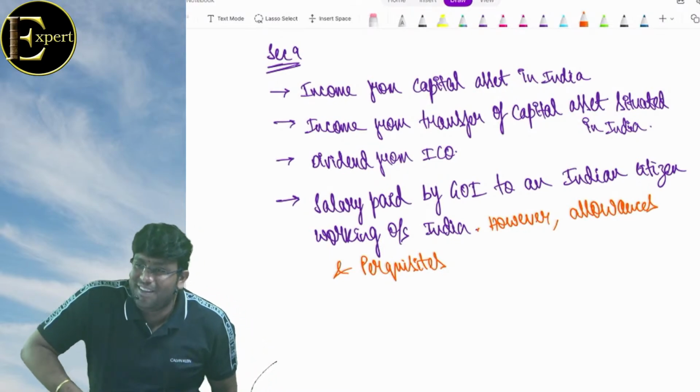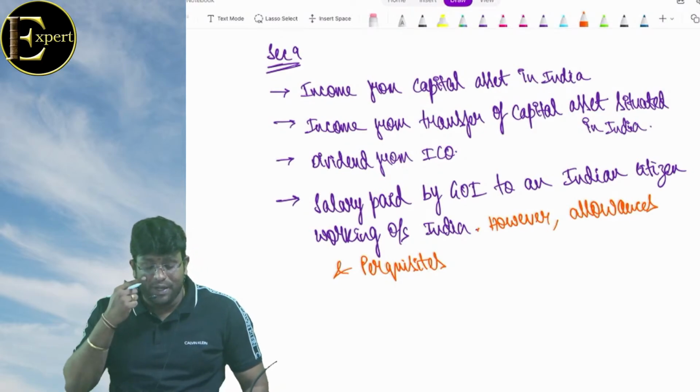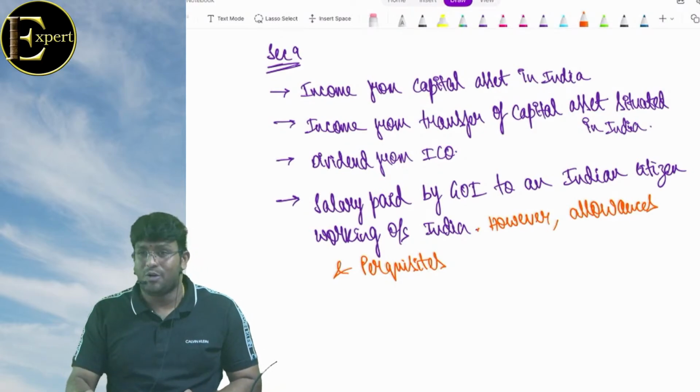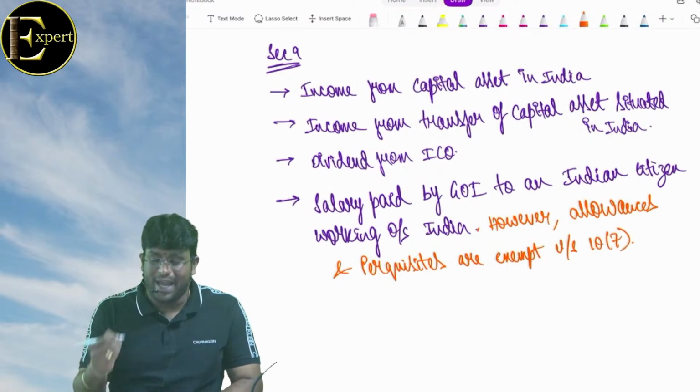Is it understood? So please, come on. Salary paid by the government of India to an Indian citizen working where? Outside India. However, what, my dear friends? Allowances and perquisites are exempt under section 10(7).